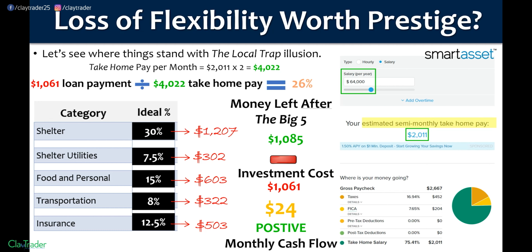$24 positive cash flow. So are you just riddled in debt? Are you totally weighed down? I would argue yes, but numerically speaking, hey, you do still have positive cash flow. And yeah, could you increase that? Well, I'm not going to have $500 in insurance, that's probably going to be $300. So yeah, can you bump that up? But I mean, you're starting at $24. It'd be nice if you could at least start at that number a little bit higher.